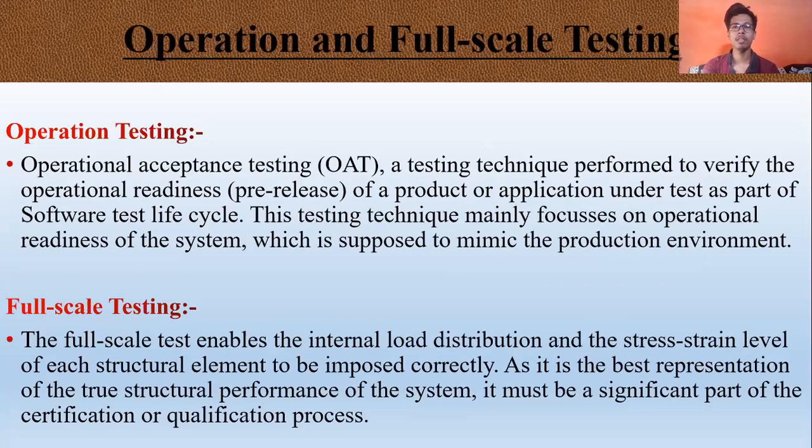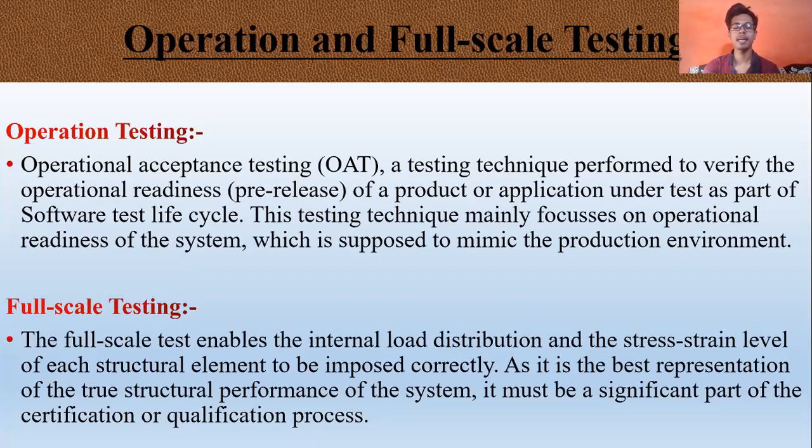Operation and full scale testing. Operational acceptance testing is a testing technique performed to verify the operational readiness and release of a product or application under test as a part of the software test lifecycle.